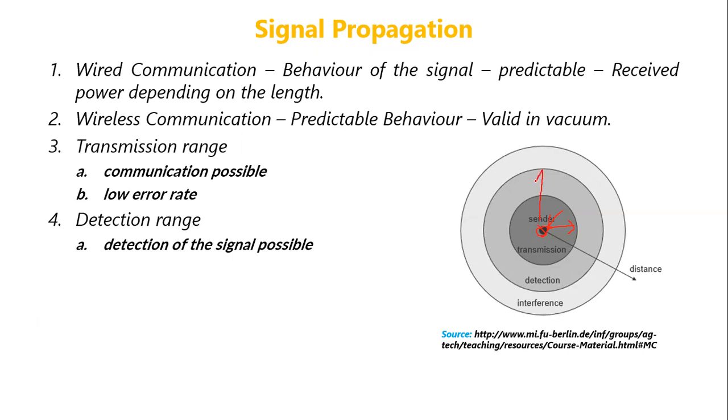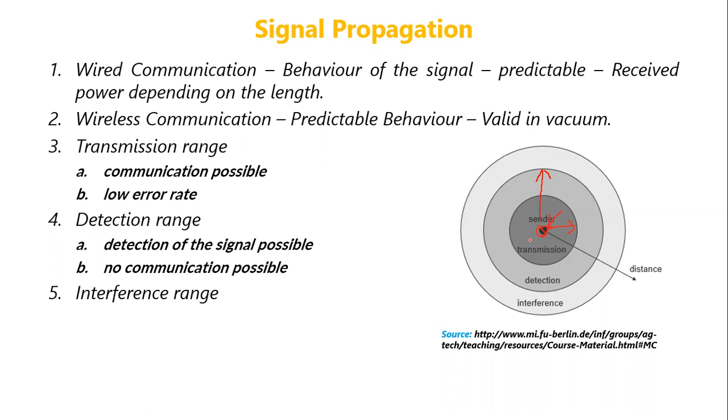The receiver will be able to detect this signal, but the receiver cannot communicate back. So the distance or the range through which the signal can reach, where the receiver can detect the signal but cannot communicate back, is called the detection range.